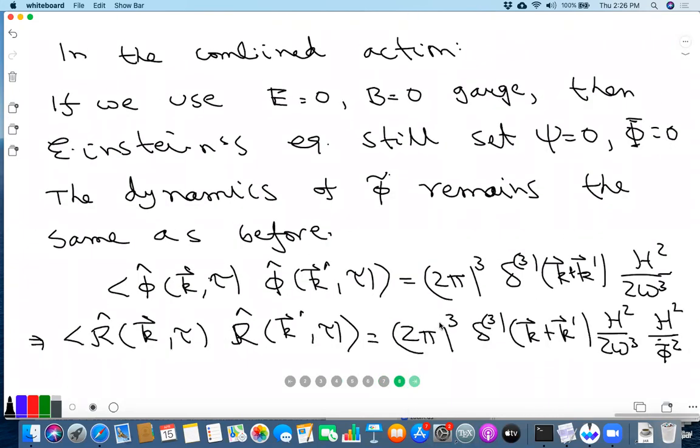Are there questions? So this I'll again leave as an exercise. So the calculation that we did earlier is not totally useless, because you can actually use that same calculation of this two-point function of scalars to now calculate the two-point function of this gauge invariant quantity, even though this by itself is not gauge invariant.